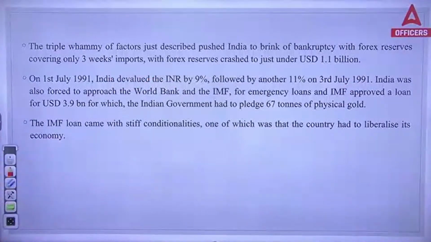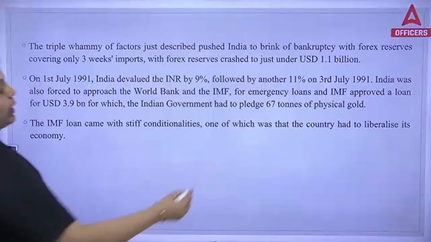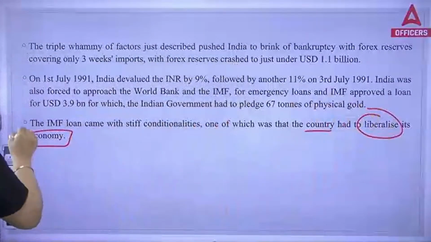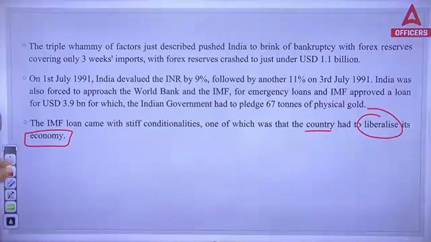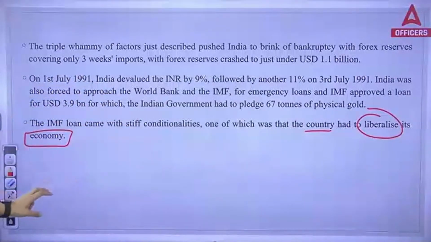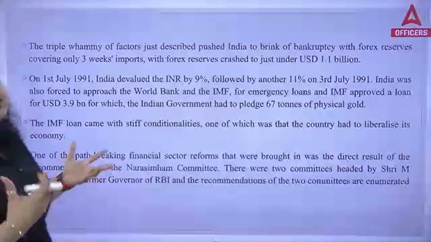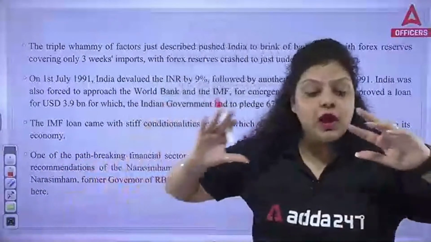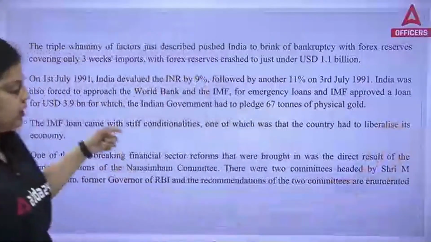Now, the IMF loan came with stiff conditionalities, one of which was that the country had to liberalize its economy. So, the IMF gave us a loan, but there was a loan condition. The condition was that you have to liberalize your economy. Liberalize means simply you have to remove the rules and regulations, and remove the restrictions from the country.